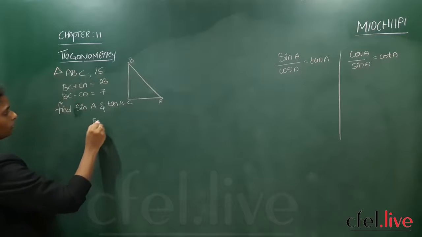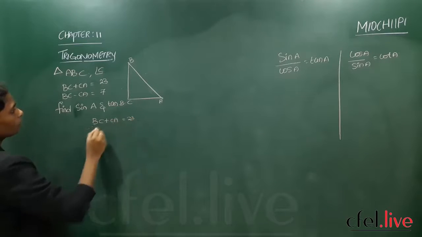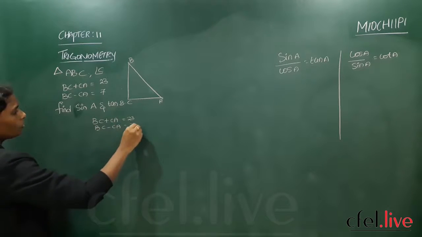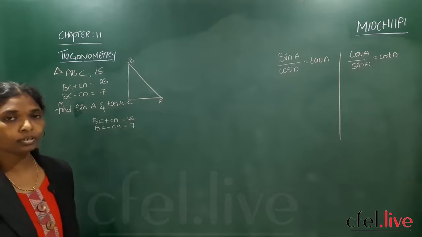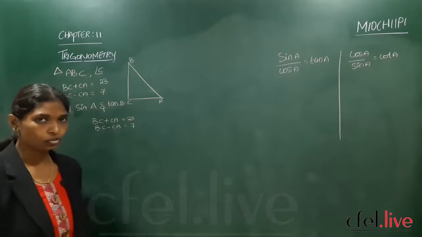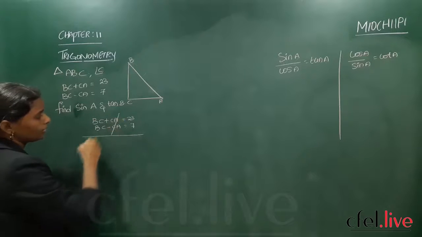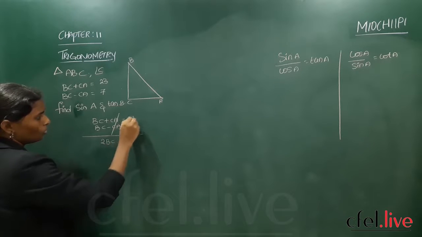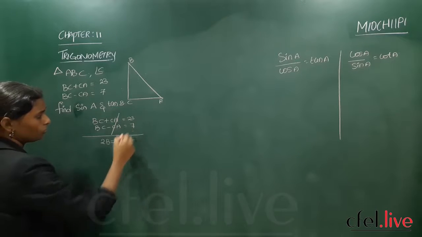So BC plus CA is equal to 23 and BC minus CA is equal to 7. We have used the substitution method and elimination method in pair of linear equations, right? That you have to use here. So when you add these two, plus CA minus CA is gone, so 2BC is equal to 30. 7 plus 3 is 10, 2 plus 1 is 3.